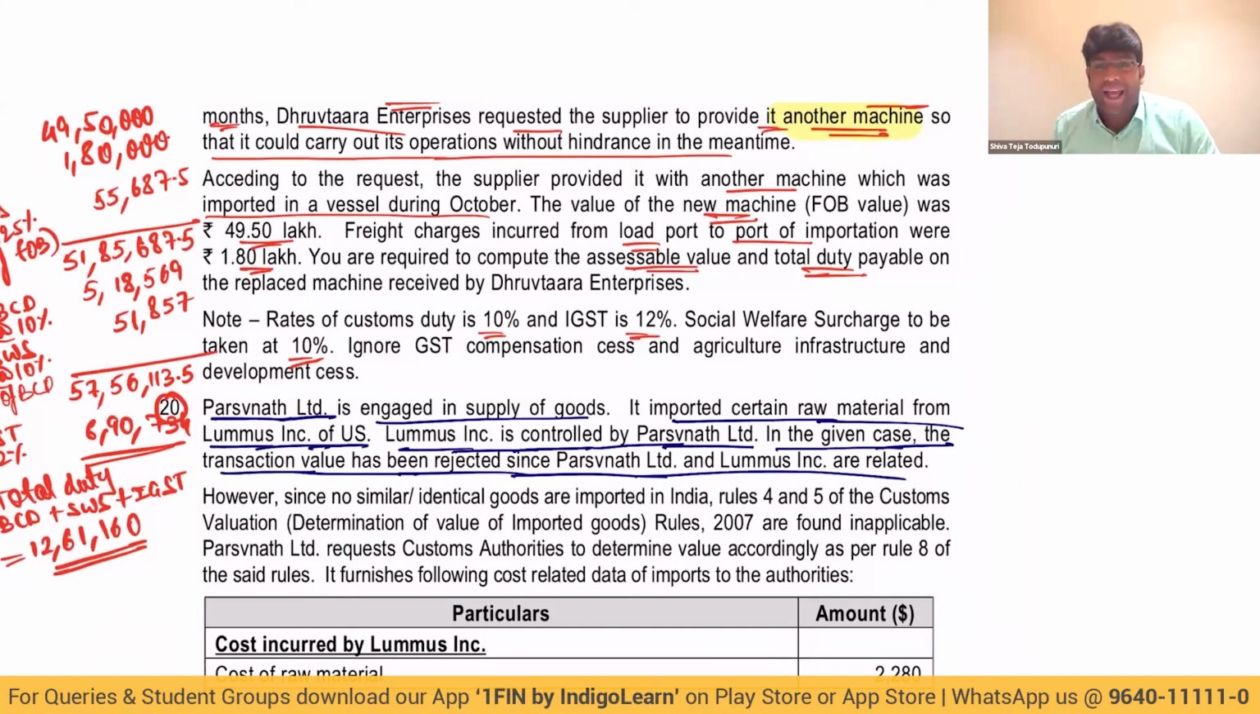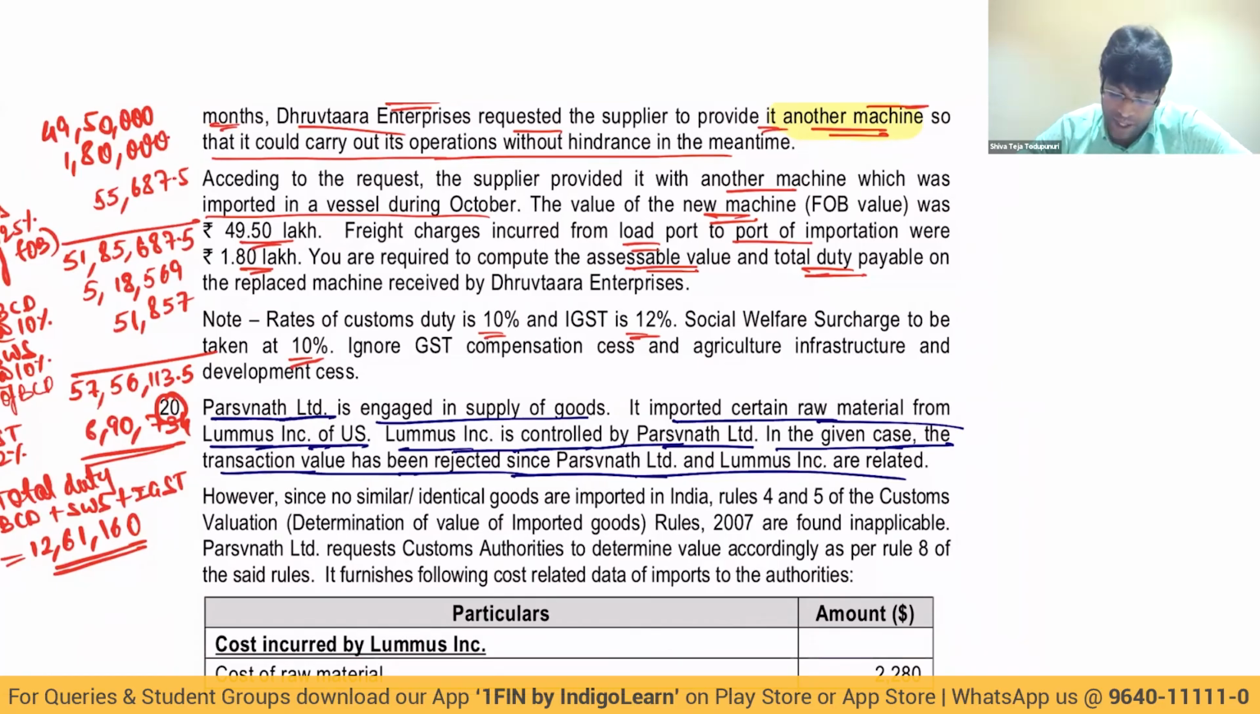If transaction value is not acceptable, we look at the value of identical goods. If that is also not available, we look at the value of similar goods. If that also fails, we look at a method like the resale price method. If that is also failing, we look at computed value, where we take the cost, add the markups and all, then derive our assessable value.